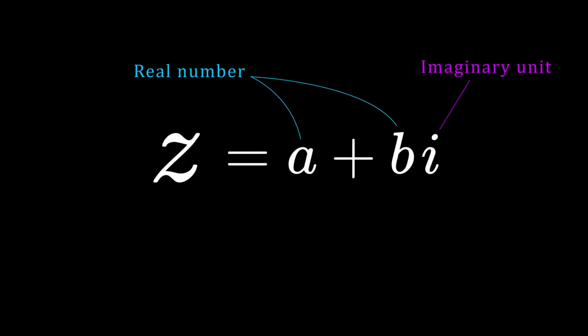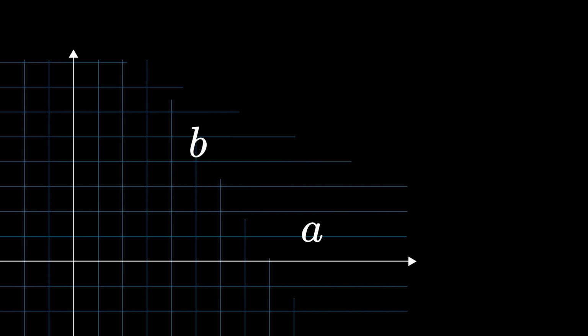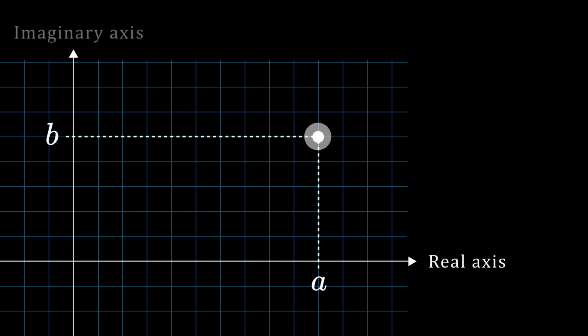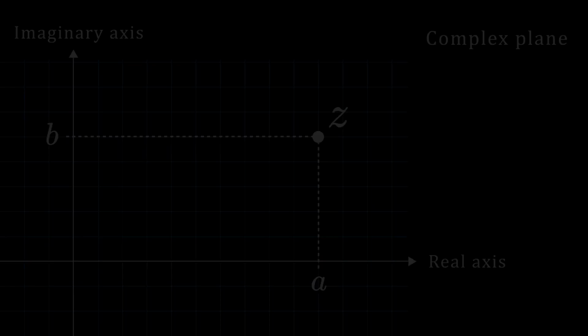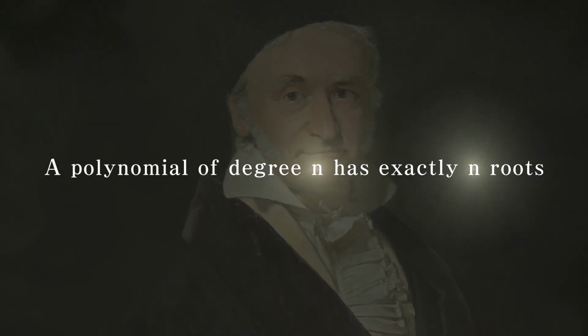Complex numbers can be written as a single expression using real numbers a and b and i, the imaginary unit, as z equals a plus bi. The value of the real part is taken along the horizontal axis, while the value of the imaginary part is taken along the vertical axis. This plane, where points are determined by these two values, is called the complex plane. The fundamental theorem of algebra, as demonstrated by Gauss, states that if complex numbers are included, an nth degree equation will always have n solutions.